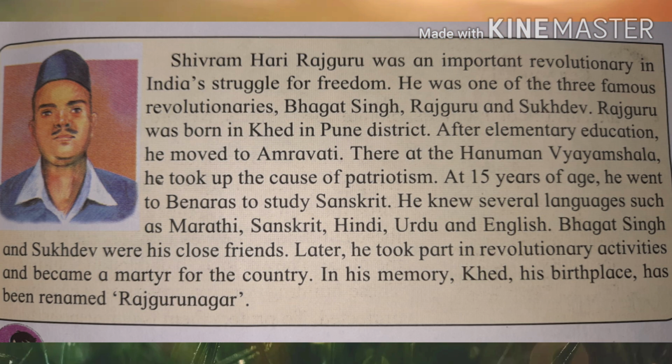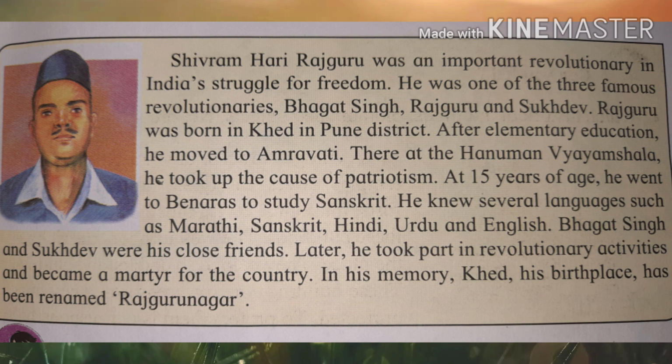Okay, very nice. See here, children. Here you can see the picture of one of the revolutionaries, Shivram Hari Rajguru, right? He was an important revolutionary in India's struggle for freedom. He was one of the three famous revolutionaries, Bhagat Singh, Rajguru, and Sukhdev. Rajguru was born in Khed in Pune district. After elementary education, he moved to Amravati. There, at the Hanuman Vyayam Shala, he took up the cause of patriotism.